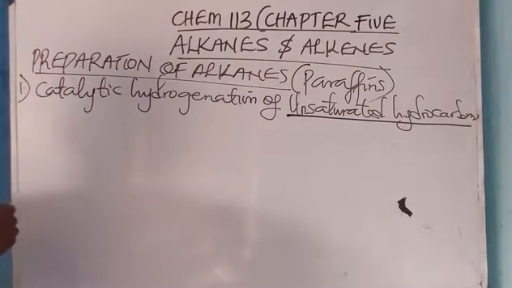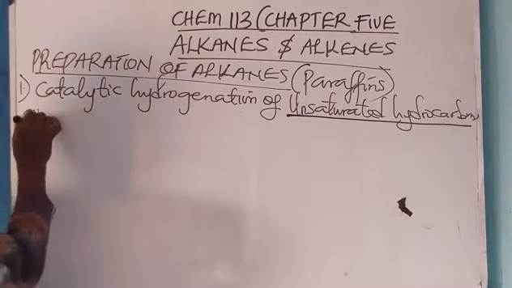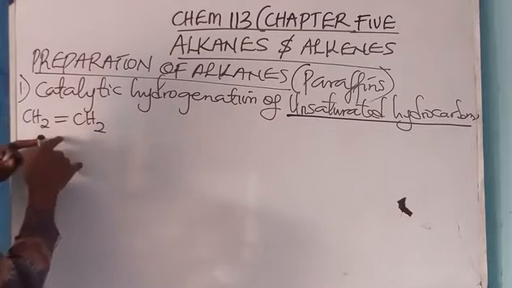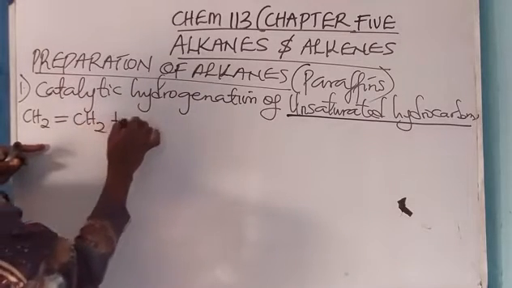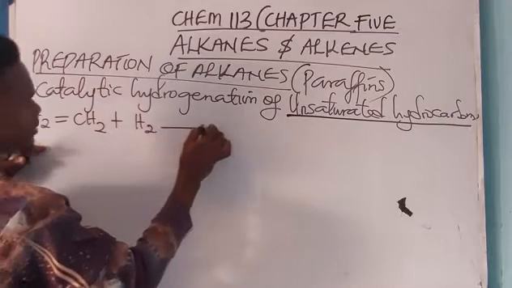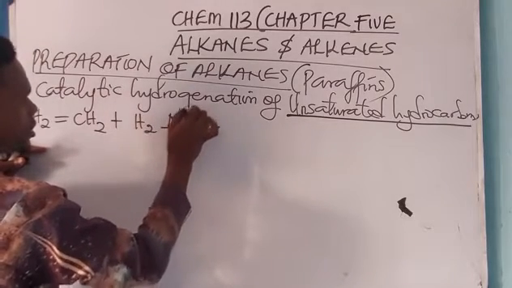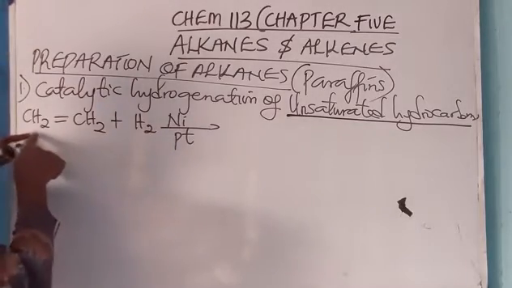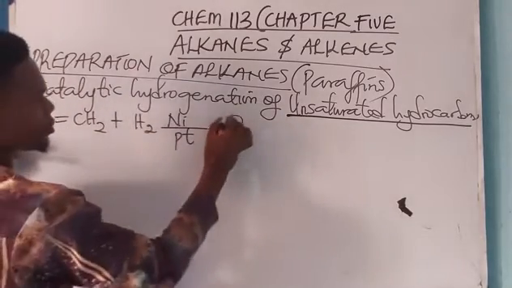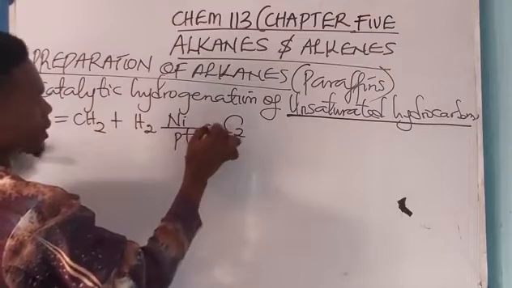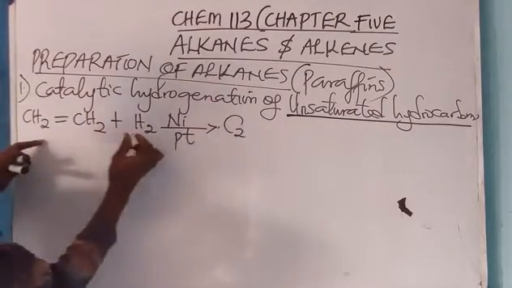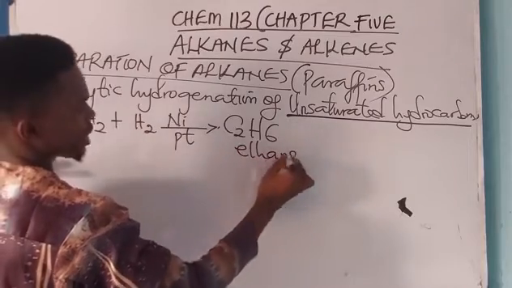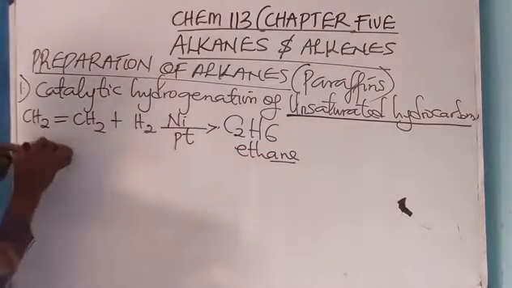Look at it this way. I have CH2 double bond CH2. This is what? Ethene. Then plus H2, don't forget, in the presence of nickel or platinum. In doing that, I'm going to get C2H6. So this is an ethane. Look at the word ending in -ane. But this one is ethene, ending in -ene.